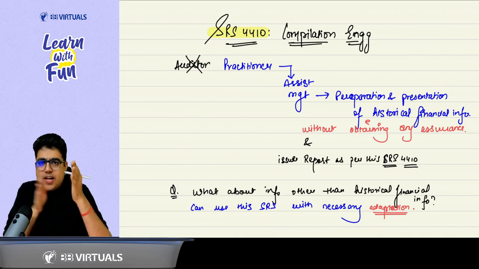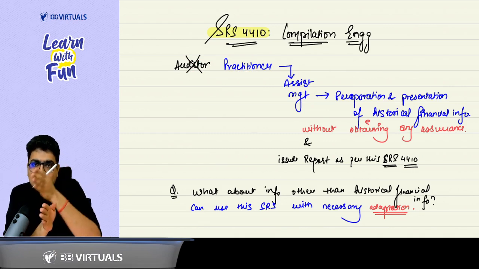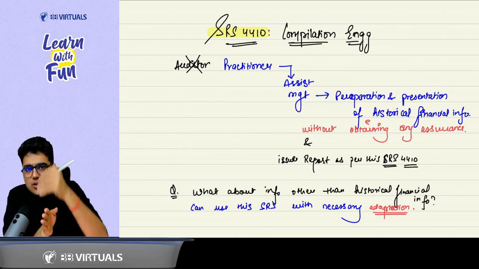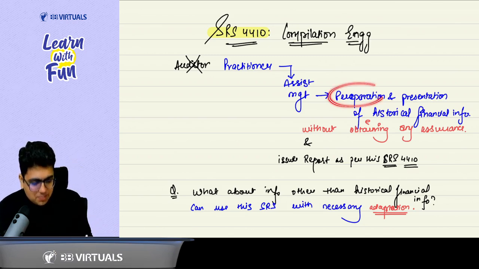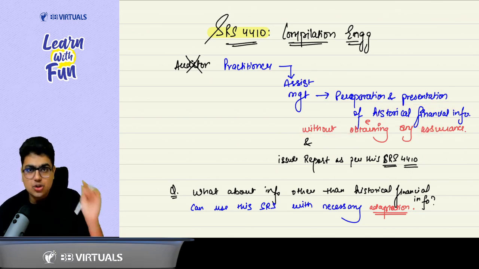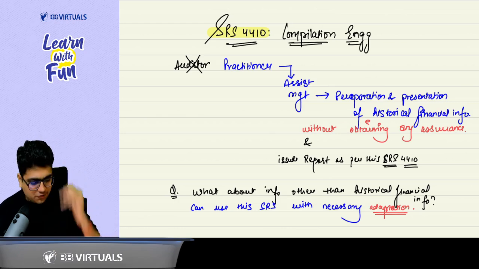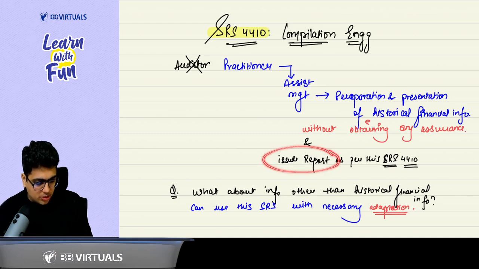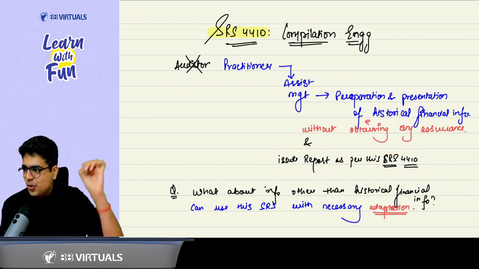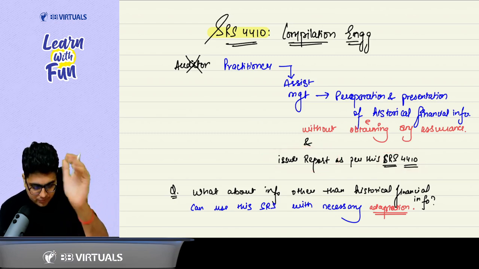So basically now we have moved from the audit side to the management side. Now you are going to assist the management in the presentation of historical financial information without giving any assurance, without verifying, without checking anything. You are just assisting the management in preparation of financial information and issue your report as per SRS 4410. Is this point clear? Yes, sir.